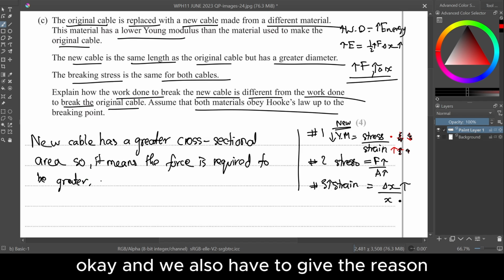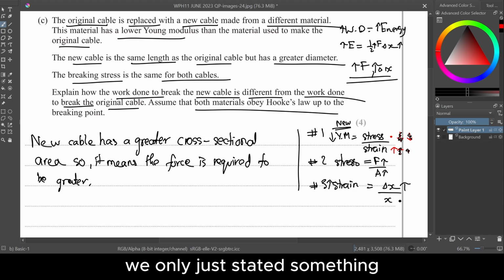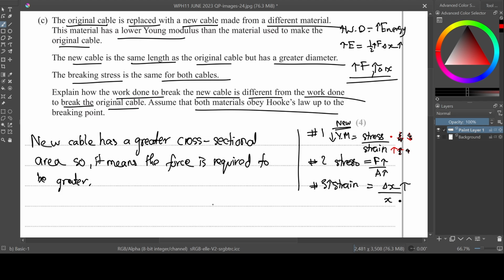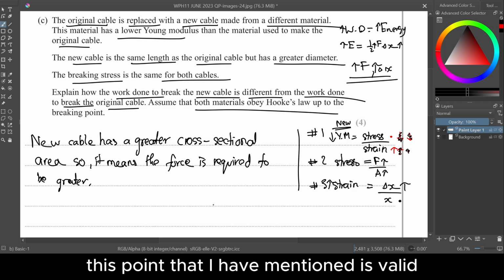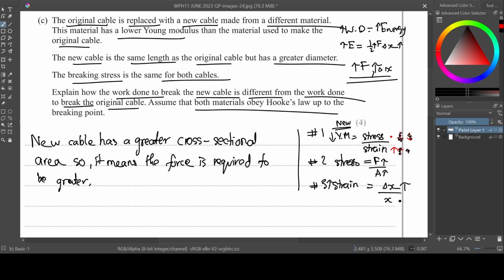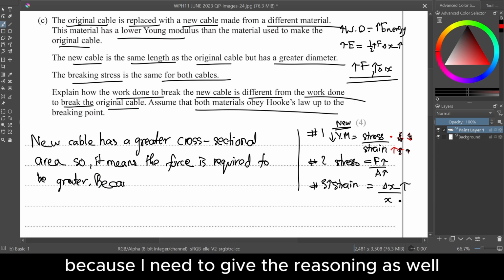And we also have to give the reason. We only just stated something, but we didn't give the reason. How can I say that the point I have mentioned is valid? Because I need to give the reasoning as well.